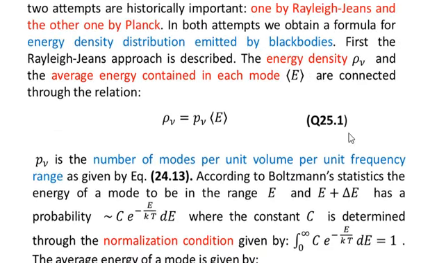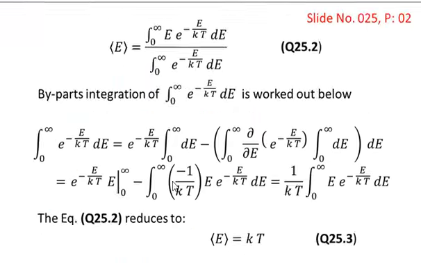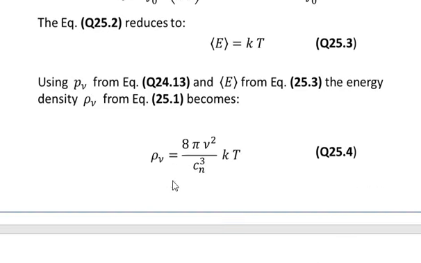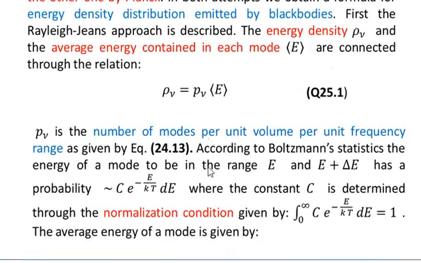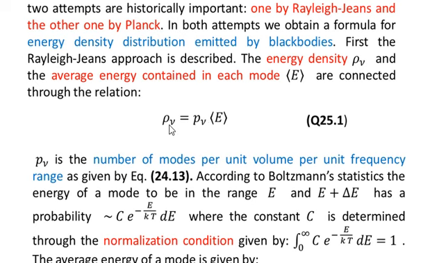So we have calculated the average energy, and we have also calculated P nu in the previous slide, in equation 24.13.